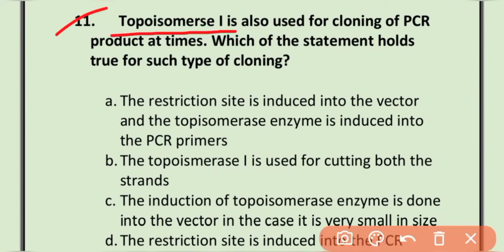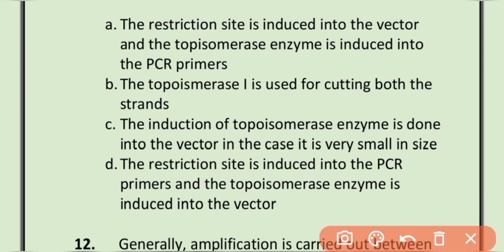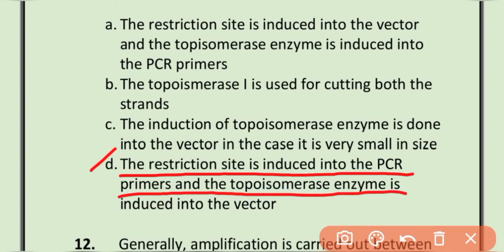Topoisomerase I is also used for cloning of PCR product at a time. Which of the statements holds true for such type of cloning? The correct option is option D. The restriction site is not required in the PCR primer used, and the topoisomerase enzyme is attached to the vector.